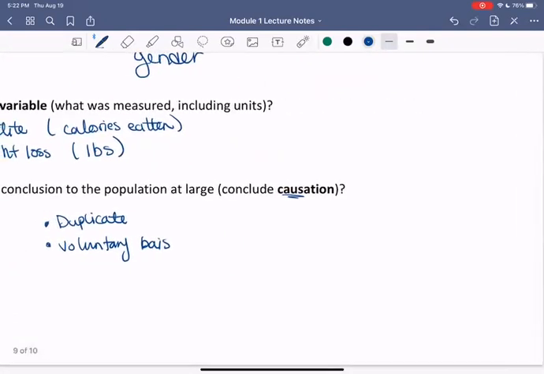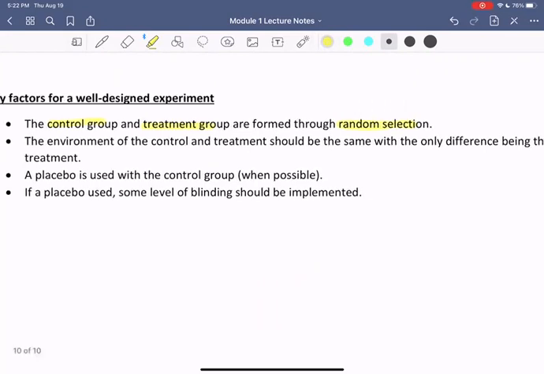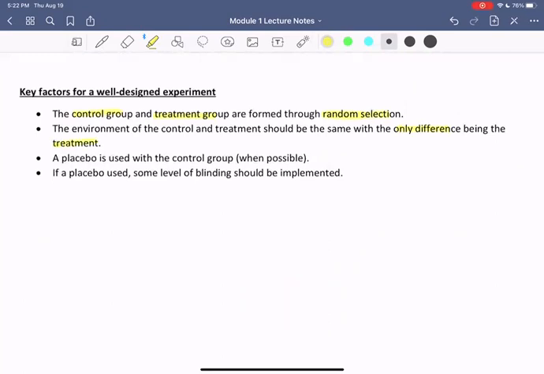So then just to summarize here on this last page, we just have some key factors for a well-designed experiment. The control group and treatment group are formed through random selection. The environment of the control and treatment should be the same, with the only difference being the treatment. So we don't want to have multiple variables that we're trying to assess. We want to try to have everything the same across the groups, except for the one treatment that's different. A placebo is used with the control group when possible. If a placebo is used, some level of blinding should be implemented. That way, the effect of the placebo is being measured, not the effect of whether or not the person is just, say, in the study.